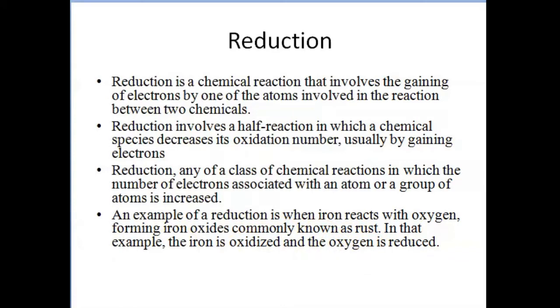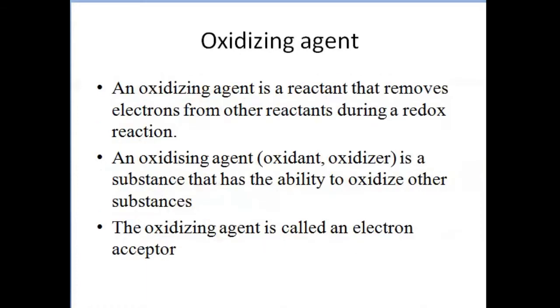So overall, when we learn about oxidation and reduction, we should understand two terms: what is an oxidizing agent and what is a reducing agent. An oxidizing agent is a reactant that will remove electrons from another reactant when a redox reaction is taking place.